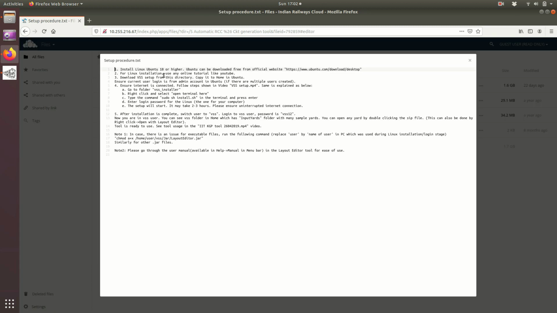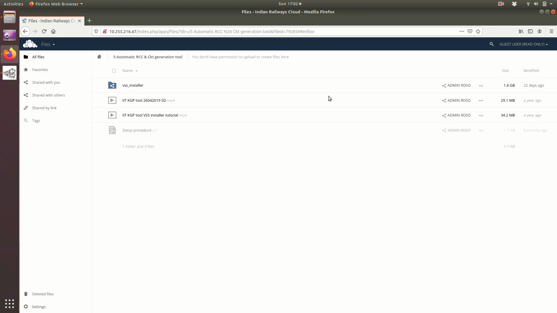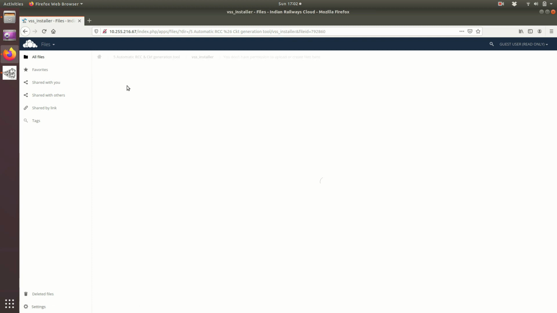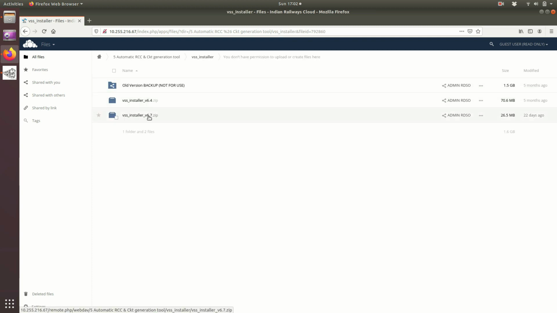Now, how to install the tool: the procedure has been given. In short, a video has also been given in this server itself, and the latest version of the tool we keep on updating at this place. So whenever someone accesses it, he will see the latest version of the tool. I have already downloaded this tool.